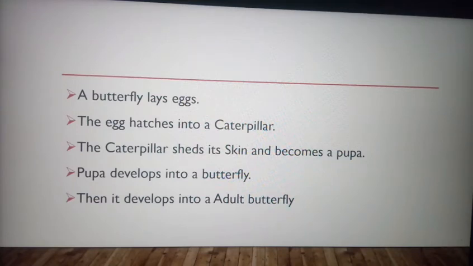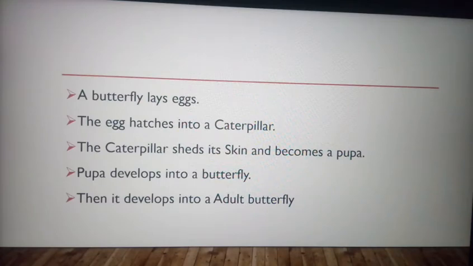But do you know what the lifespan of a butterfly is? Every creature in this world has a different lifespan. For example, a cat has a different lifespan, a dog has a different lifespan, and humans have a different lifespan.